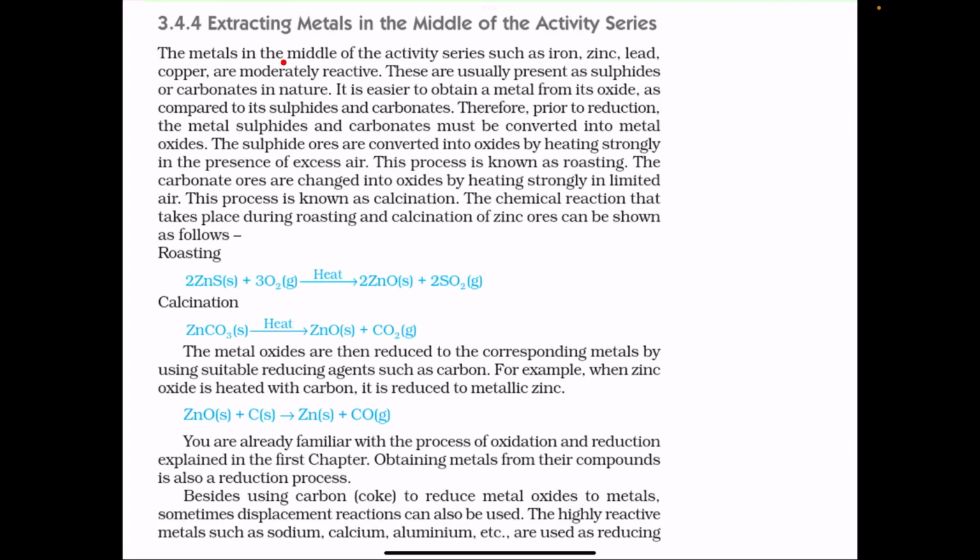Extracting metals in the middle of the activity series. Metals in the middle of the activity series like iron, zinc, lead, copper are moderately reactive. Take the example of zinc. These are present as sulfide ores and carbonate ores, that is, as sulfides and carbonates in nature.